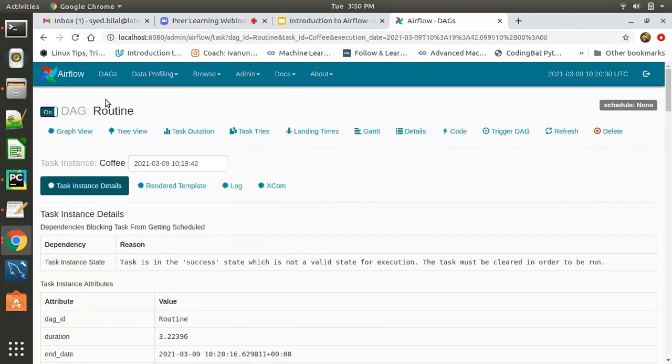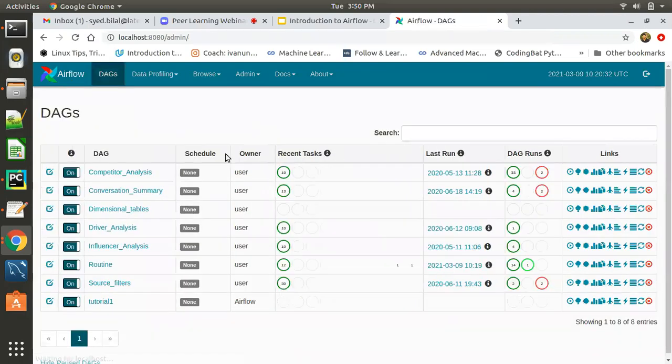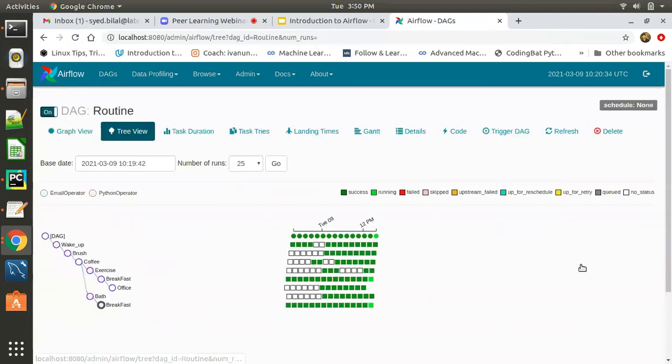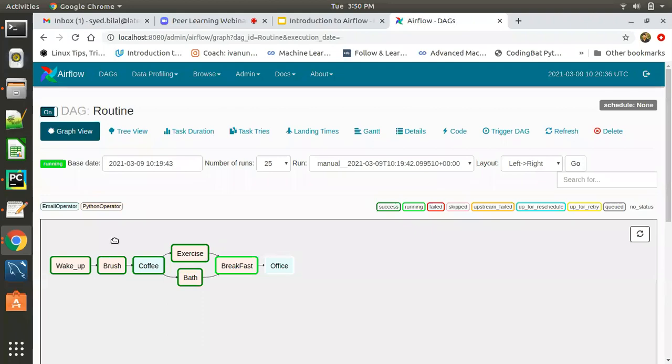So we can resume from the failed task so that we are not rerunning the whole pipeline again from the first. We can do that through Airflow, from the UI itself, with no need to do anything through the command line or code. We can easily do it through the user interface.